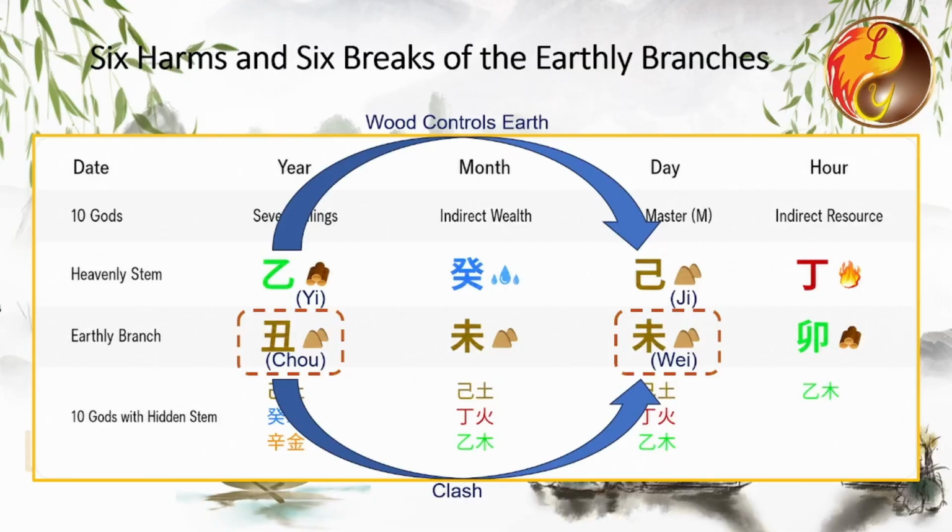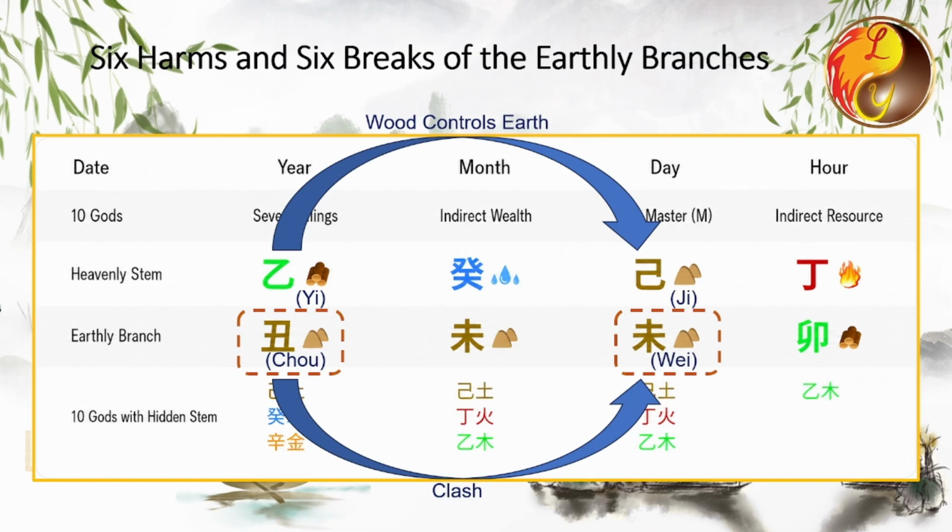As for the 6 clashes, they also represent conflicts between people, where the struggle does not end until one side is eliminated. In severe cases, this too can result in death. Now let's look at another Bazi case.